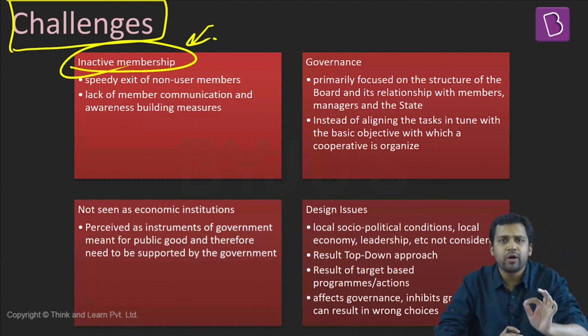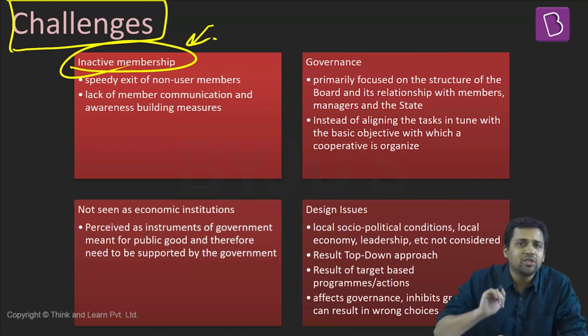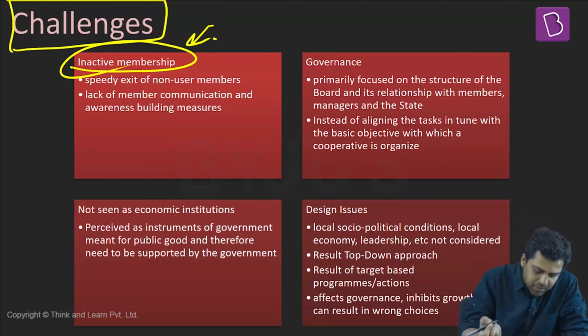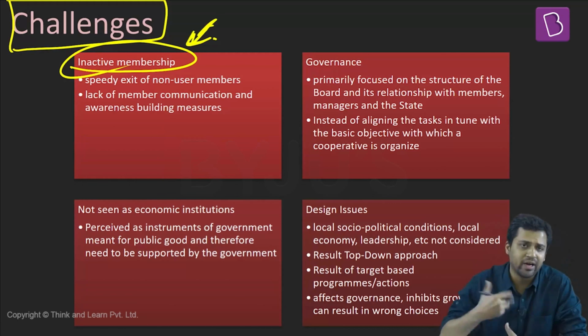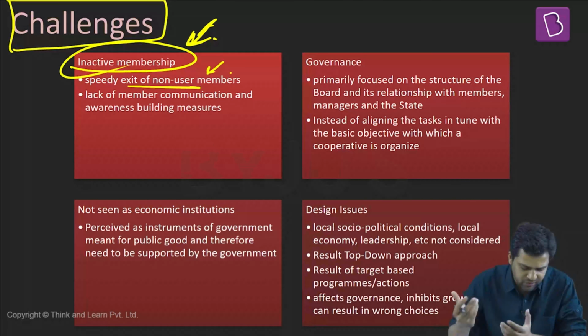For a cooperative to be successful, it requires all these members to contribute, not just material resources, but also through their ideas. Just remember one of the major principles of cooperatives, mutual cooperation. You should help each other out. But if you are just registered and you are not contributing to the cooperative, then the cooperative will not be effective in the long run. So inactive membership is a problem, and it is very difficult to throw out inactive members. So speedy exit of non-user members becomes very difficult.